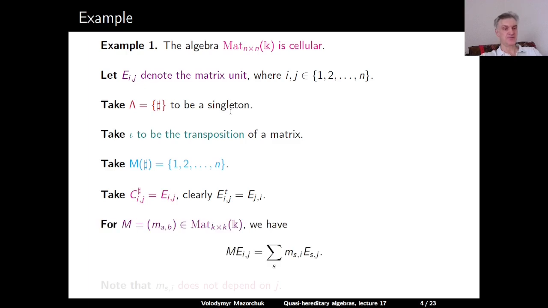And for the third condition, if we have any matrix m with coefficients m_ab, and we multiply m with the matrix unit E_ij, the outcome is the sum over s. We take the element little m with indices s and i, so that's an element in our matrix m, and we multiply it with the matrix unit E_sj. And we note that this element little m_s,i does not depend on j. So that's the point of the third axiom of the cellular algebra.